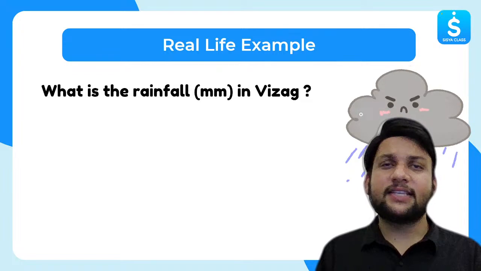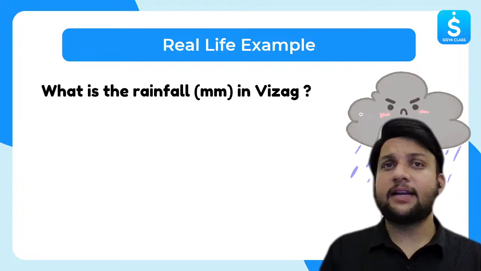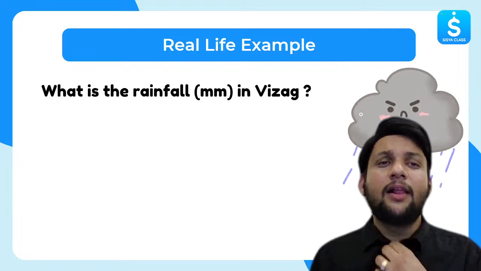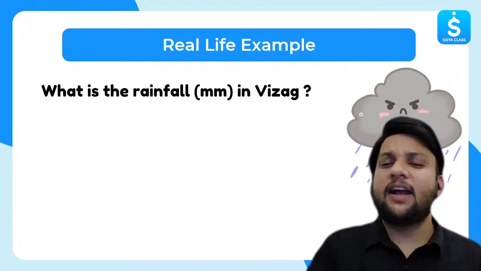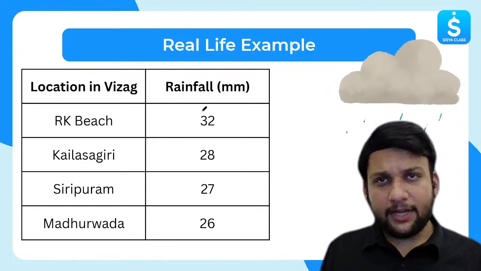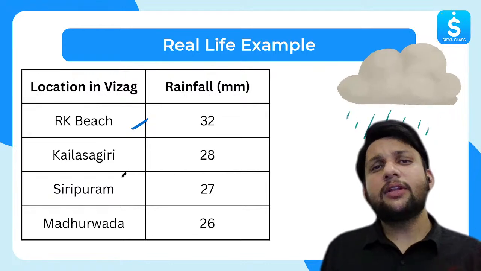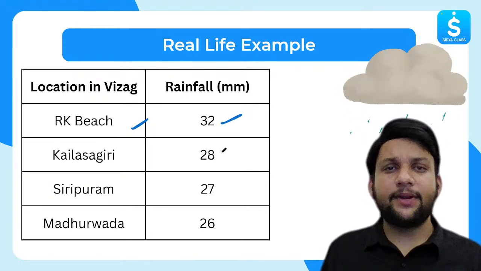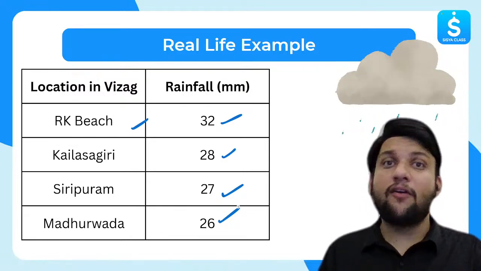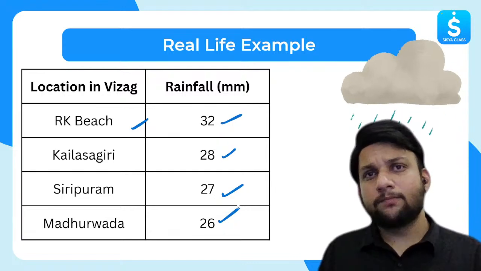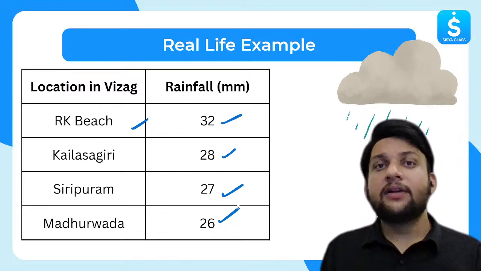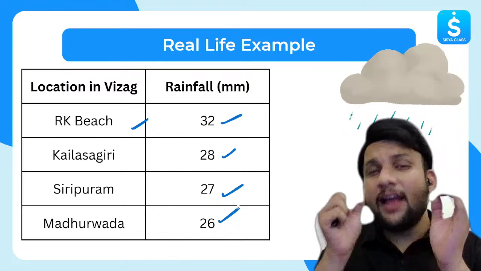Just to give an example, let's consider a city, Vizag, that is Visakhapatnam, in Andhra Pradesh. Say you ask ChatGPT or Google: what is the rainfall on a particular day in Vizag? Here is the data in front of you. Of course, Vizag is a very big city, so there are multiple areas like RK Beach and many others. The rainfall is measured as 32 millimeter, 20 millimeter, 27 millimeter, and 26 millimeter. But if I ask you, what is the average rainfall in Vizag? Can I say it is 32? No. Can I say it is 28? Obviously no. Can I say 26 or 27? No. So in order to find that, we have to find the average.